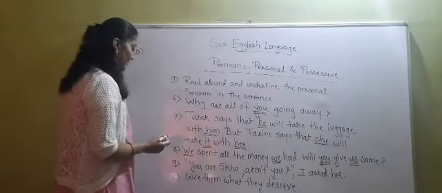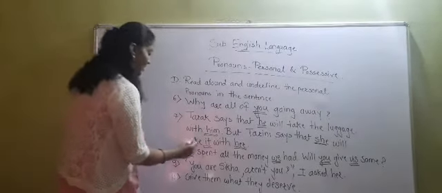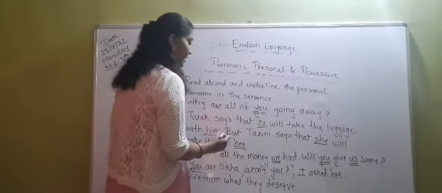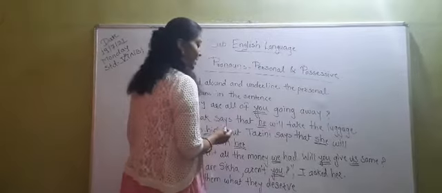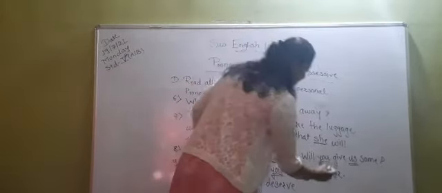Now see sentence number 9: You are Shikha, aren't you? You are Shikha. You have to underline this word you. You are Shikha, aren't you? Again you have to underline this word you. I asked her. You have to underline I and her.